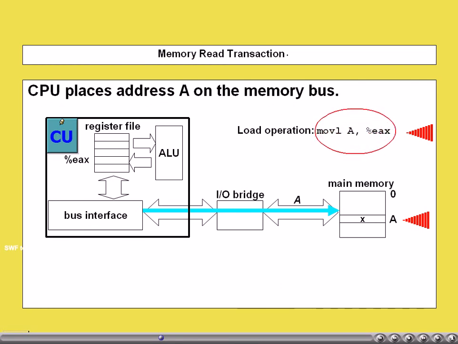A is some memory location, that is the RAM location. Move L indicates a data transfer. We have to transfer whatever is available at the memory location A to the register EAX. In order to do this, first the processor has to place the address of A,